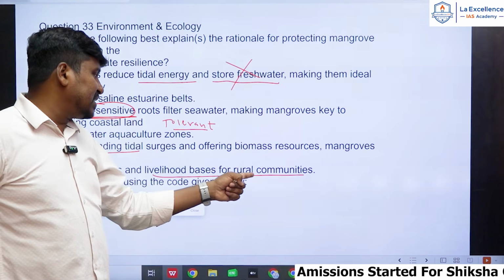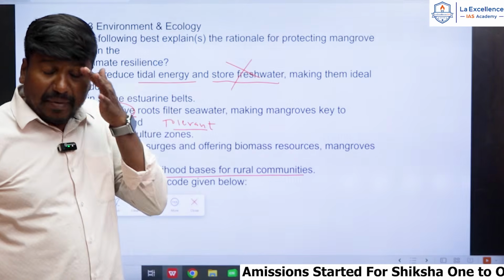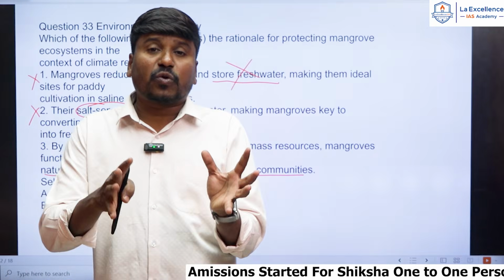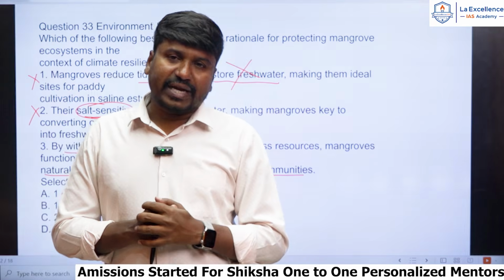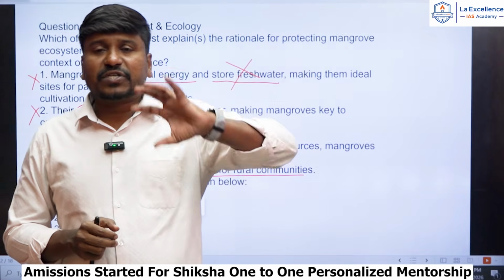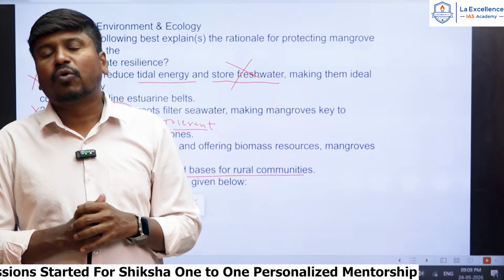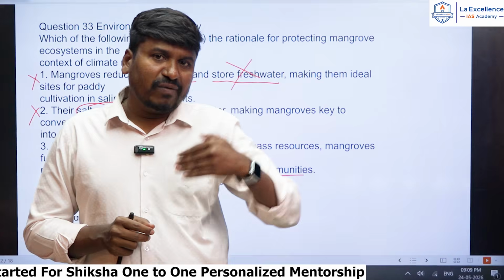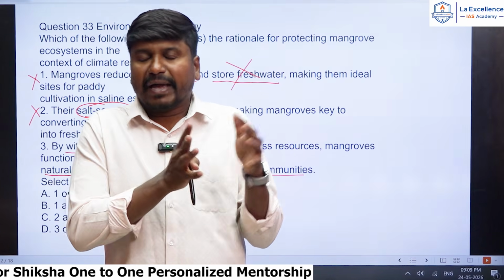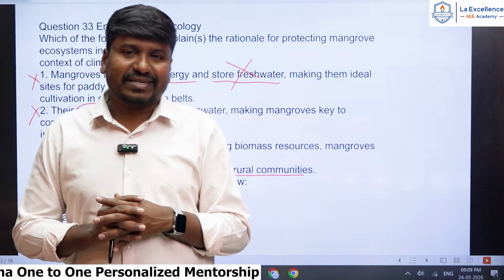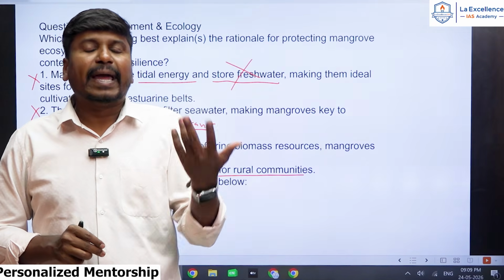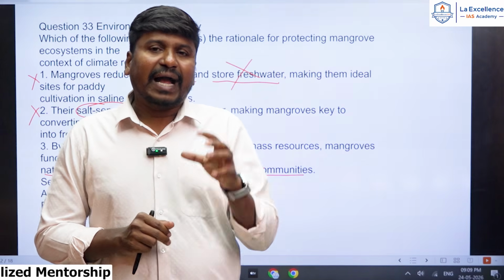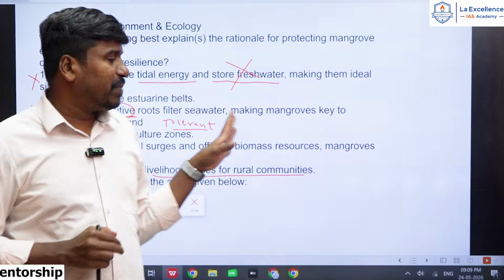And they are a livelihood basis for rural communities, because mangroves provide habitat, shelter and food to many aquatic organisms like fish, and fishing provides employment to the local communities. Many people also visit the mangroves as part of tourism activities, and that is also a source of revenue and employment for the local people, and it supports their livelihood, right?